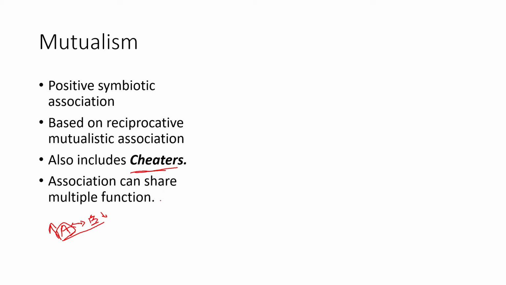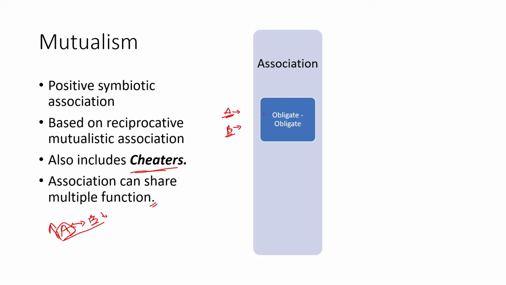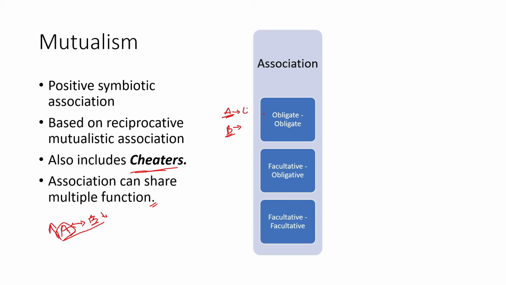Okay, so associations can share multiple functions as well. Let's say there are two species and both of them are mutually associated. One can be obligate and the other can be facultative, both can be obligate, or both can be facultative. Let's say A is obligate and B is also obligate, obligatorily associated. They cannot live without each other. Then that is obligate association. If A and B, one is obligate and one is facultative, so A cannot live without B, but B can live without A, then that sort of interaction is called obligate facultative. Whereas if A and B are both mutually associated, they can get benefits when they're together, but they can also live when they're apart from each other.